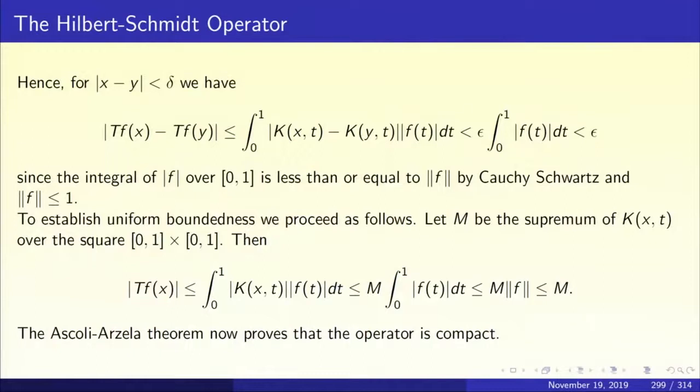All right. So, now let us estimate mod Tf(x) minus Tf(y), that is going to be less than or equal to, taking the absolute value inside the integral 0 to 1, mod k(x,t) minus k(y,t) into mod f(t) dt. Now, I am going to assume that mod x minus y less than delta, in which case the factor mod k(x,t) minus k(y,t) is less than epsilon. So, the epsilon comes out and we are simply left with integral 0 to 1 mod f(t) dt.